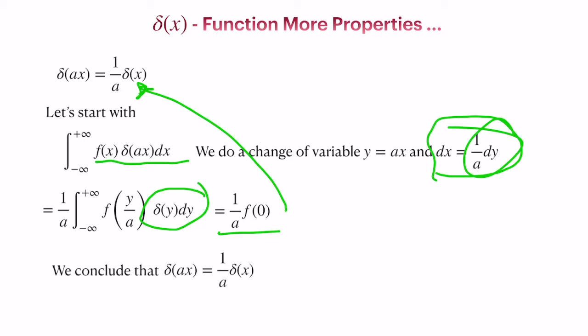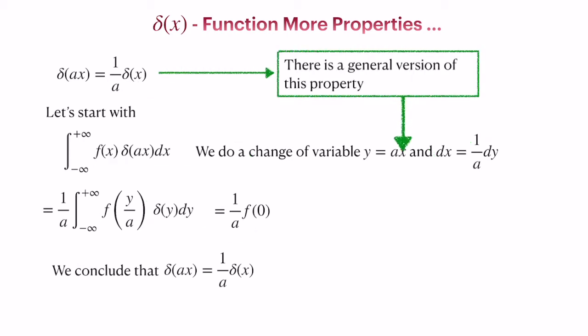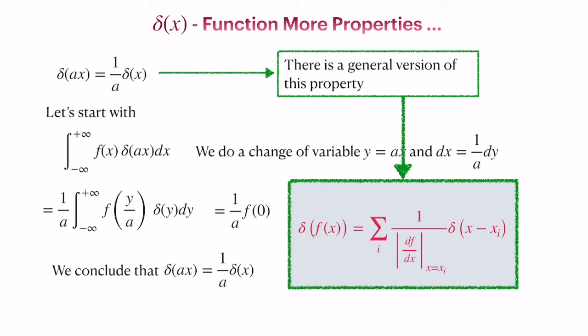So from this we conclude that delta of a into x is equal to 1 by a into delta x. You might have your own doubt regarding the procedure which we followed, but Dirac didn't have any problem using this property. Above has a little more general property, which is given here.